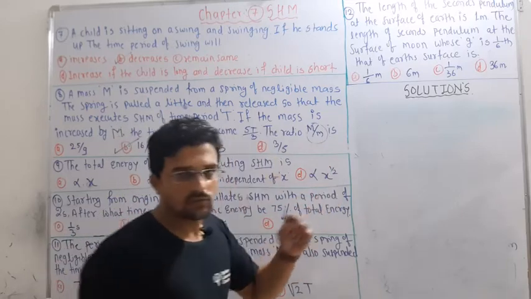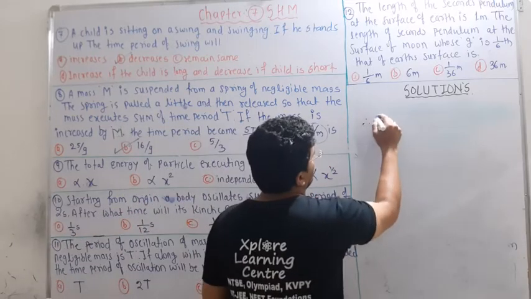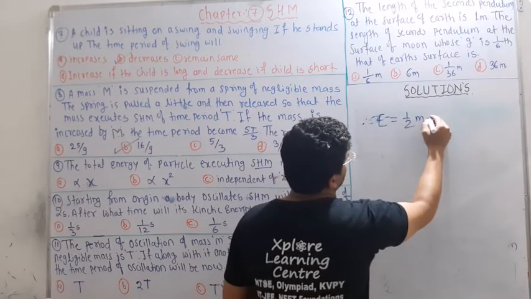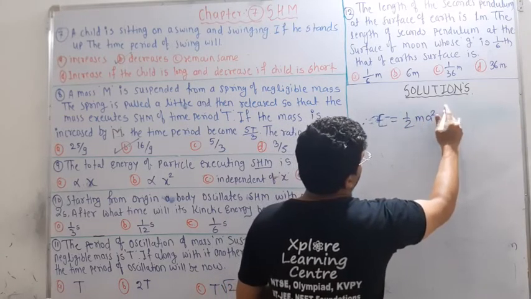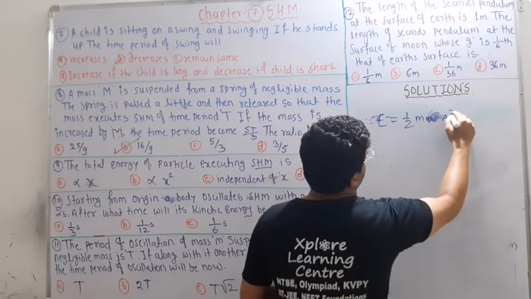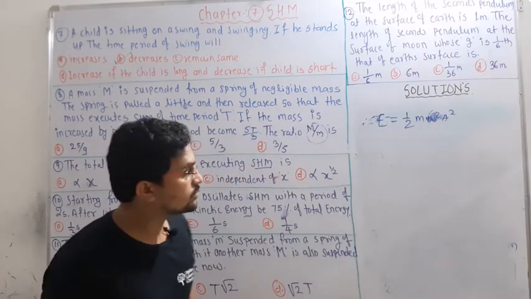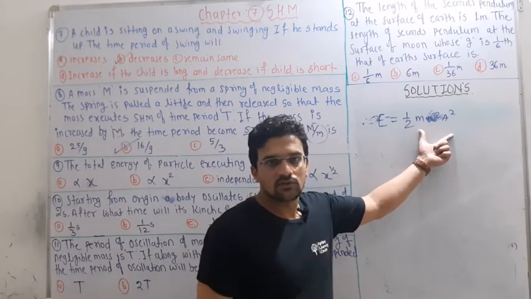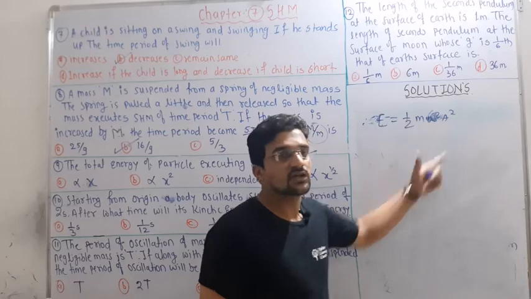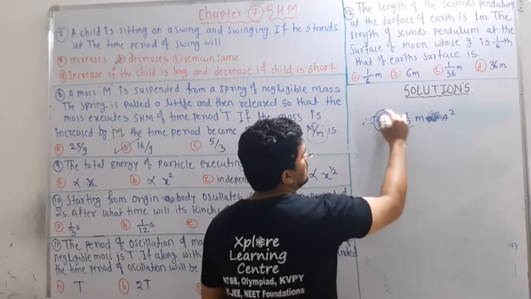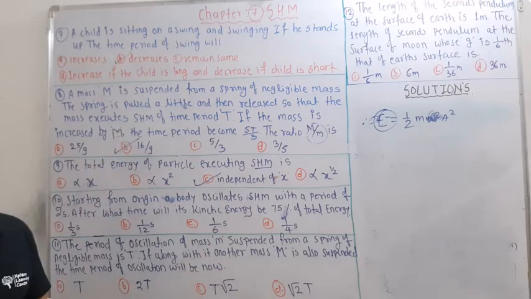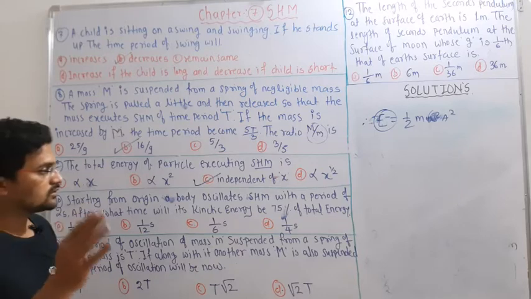Here x is nothing but displacement. So we know total energy E is nothing but half m omega square a square. So can you see any x term in this equation? No. If it doesn't have any x term, it means the total energy E is not dependent on x, displacement, because total energy of the SHM remains the same throughout the journey.